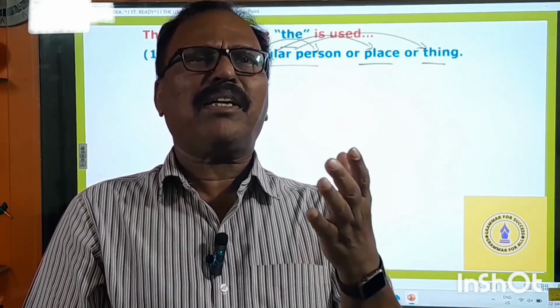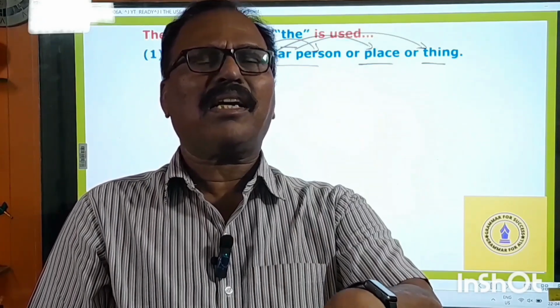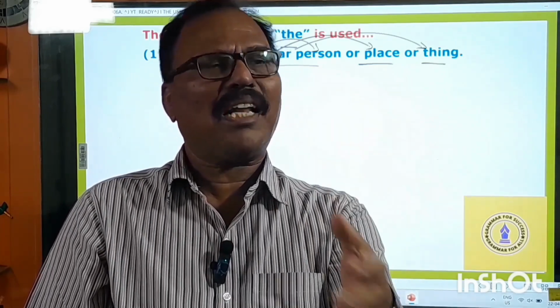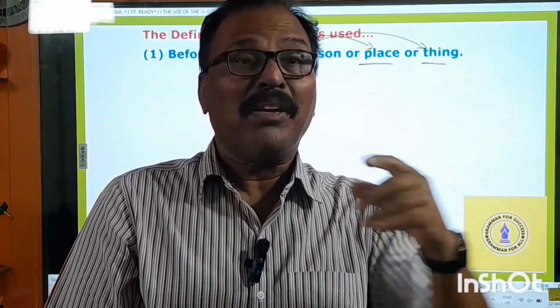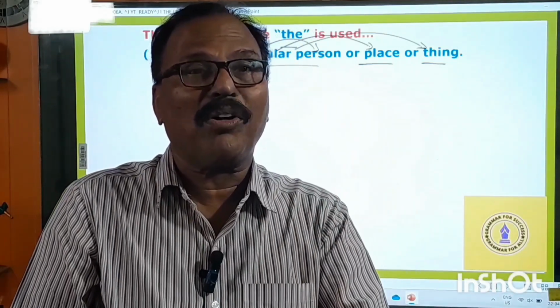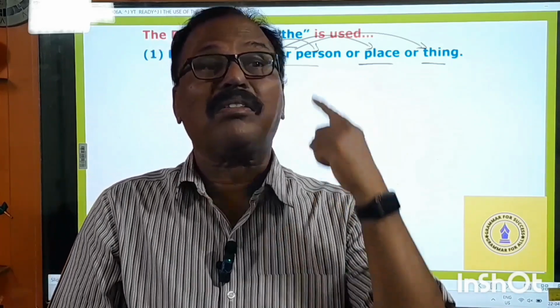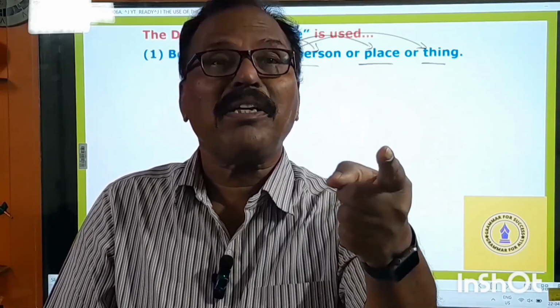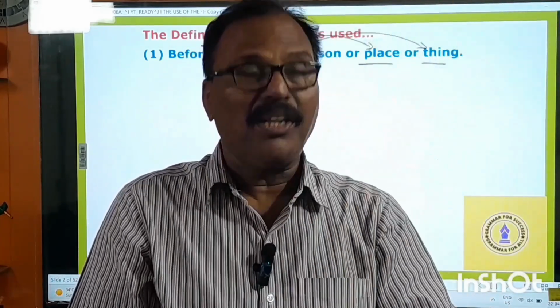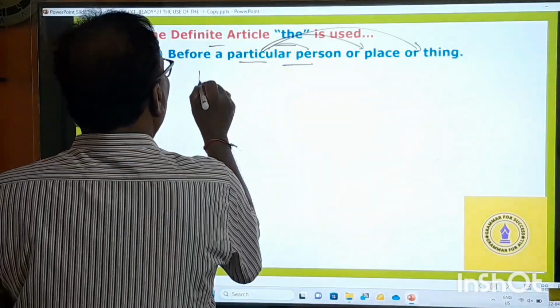He will ask anybody who is not interested in the class, can go out. And immediately some boy who is not interested in the class will go out. "Sir, I'll go out," and he will go out. But here, this headmaster is very particular about the boy. And that's why he says, I want the boy. I want the boy means only that particular boy and not others. That is the meaning.